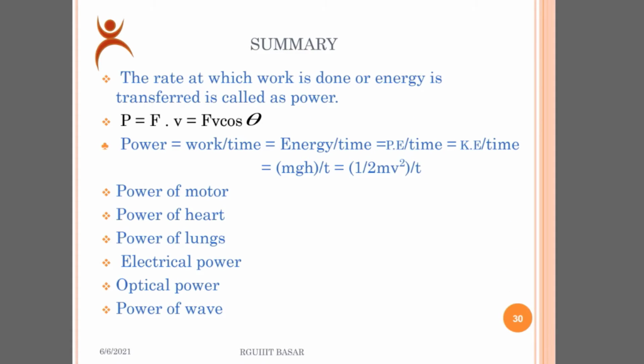Here is the summary. The rate at which work is done, or energy is transferred, is called power, where the power formula is P equal to F v cos theta. We have covered various topics like power of motor, heart, lungs, electrical power, optical power, and power of a wave. As we have seen here, these are complicated problems and complicated formulas. So we need to practice them very well and read the topics as much as you can.